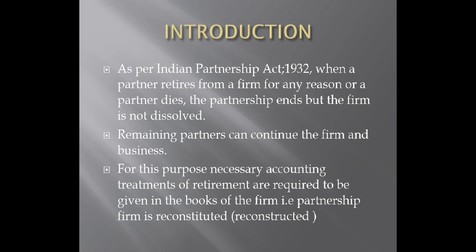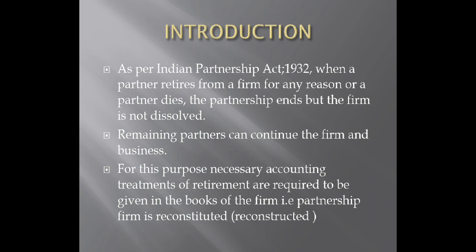So let us see the definition as per Indian Partnership Act. The very first point, as per Indian Partnership Act 1932, when a partner retires from a firm for any reason or a partner dies, the partnership ends, but the firm is not dissolved.